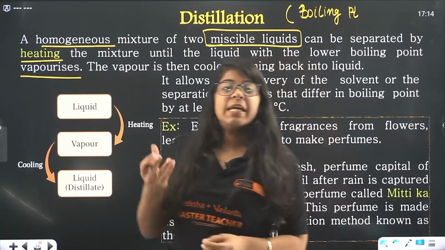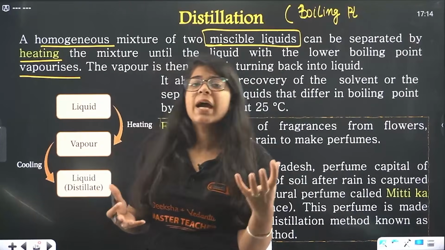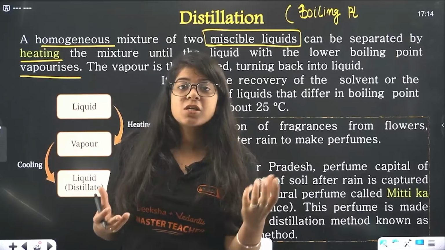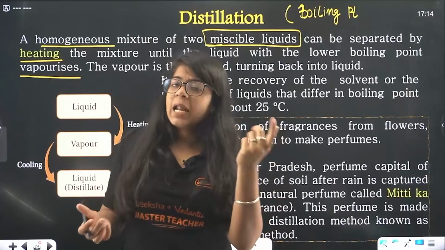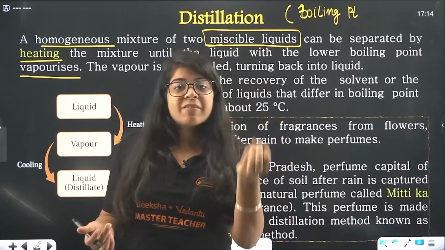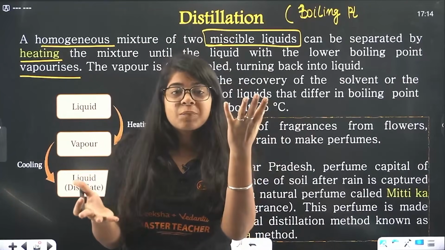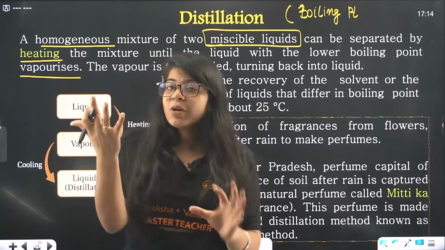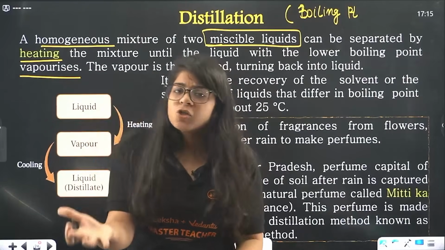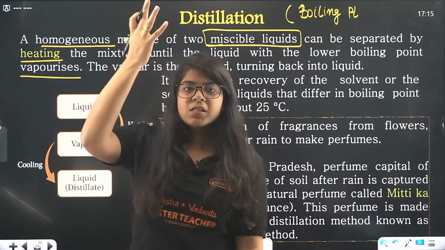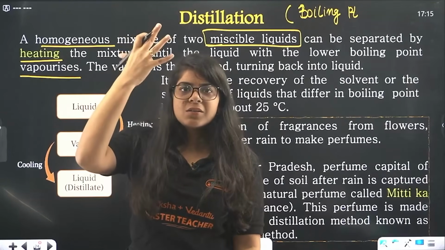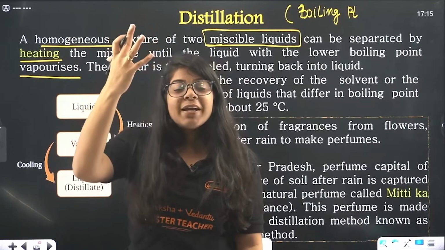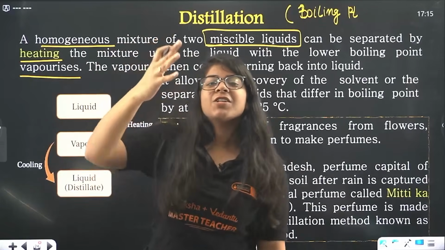So I'll just heat it. As soon as the temperature reaches 100 degrees Celsius, water starts evaporating, and I'll keep the temperature at 100. So it is evaporating, but acetone is not evaporating. However, it could be the opposite. So let's say acetone is evaporating, but water is not evaporating. So okay, acetone is gone and water is there, but I needed this acetone, right? So what will I do? I will use the distillation technique.